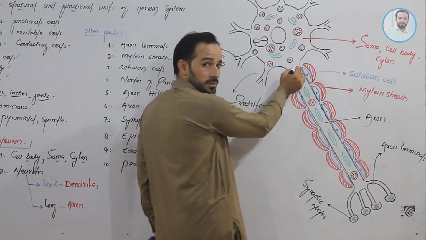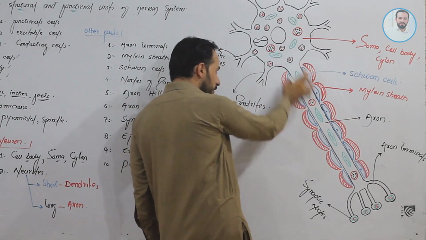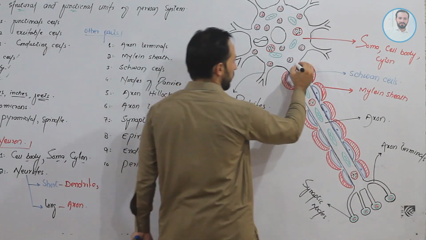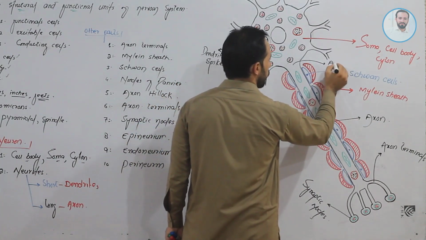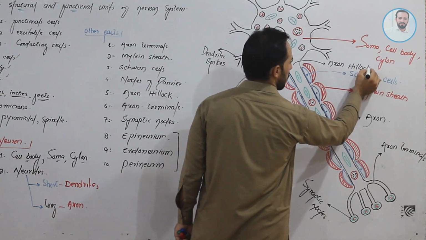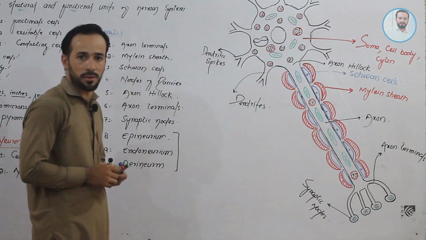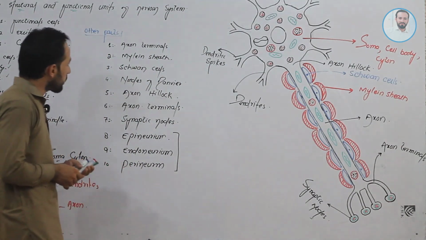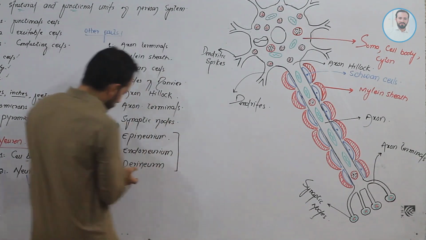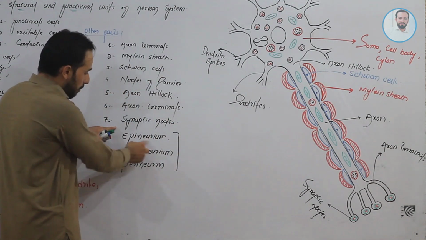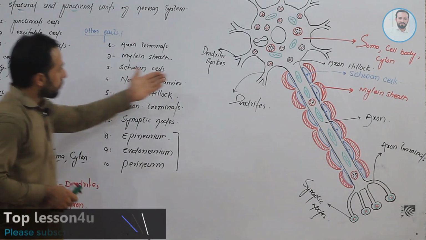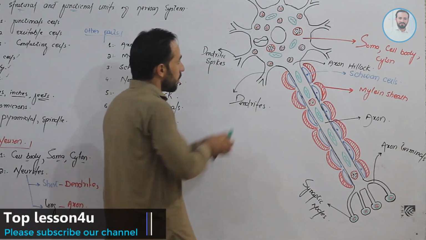This part where this long extension, the axon, begins is called the axon hillock. Then we have these three membranes, which will be discussed later, inshallah. So this is a very typical neuron.